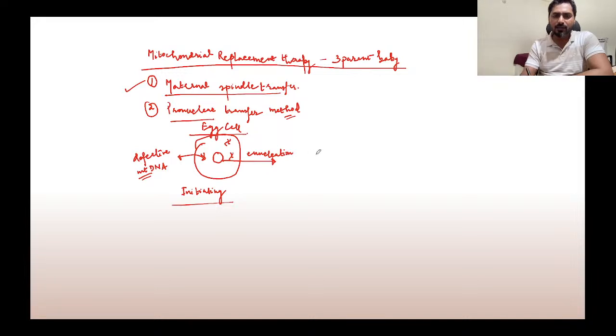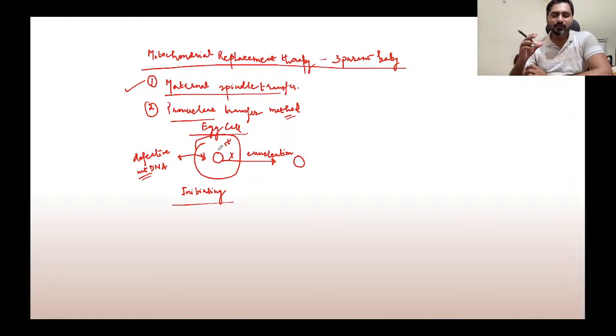We know that the nucleus is healthy, and the cytoplasm is containing the defective mitochondria. You must also take note that the number of mitochondria in an egg cell is quite a lot, more than 2 lakh mitochondria. So we cannot pick and choose or remove only the defective ones.